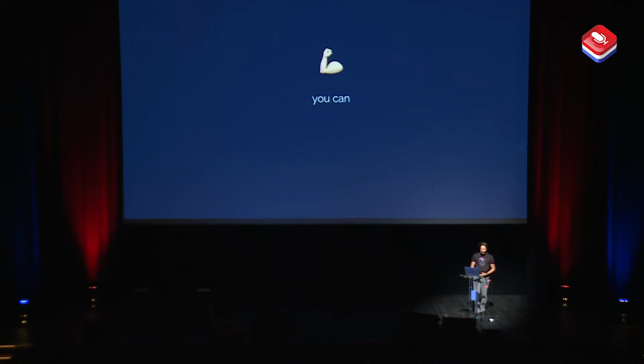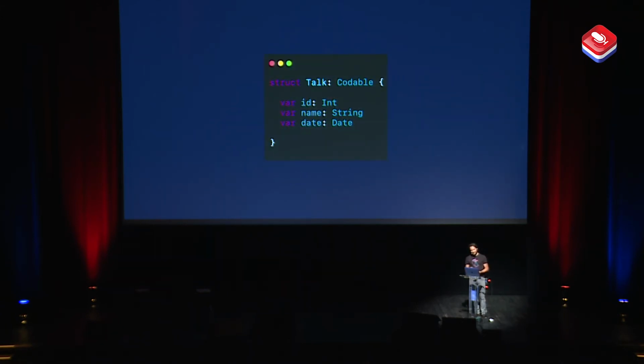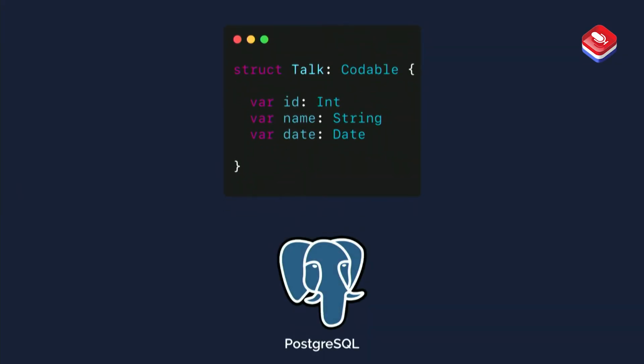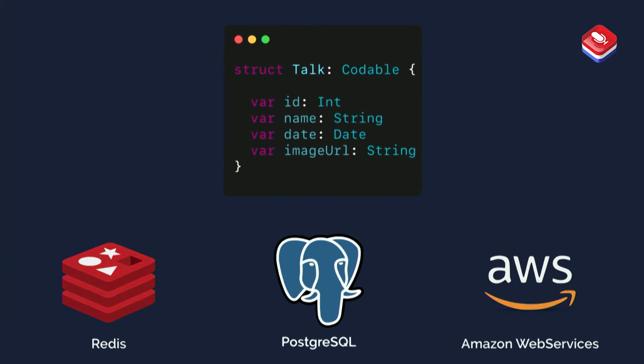So you can use standard server services with Swift's ease of use. If we take our latest example, we can now store it in a database, cache some data using Redis, for example, or even manage some media-related stuff using S3 storage on Amazon.